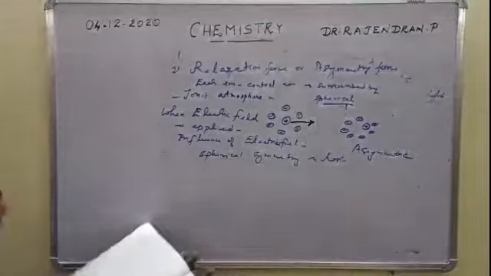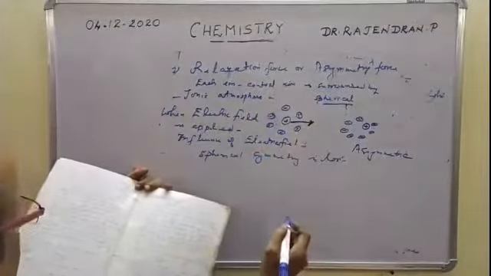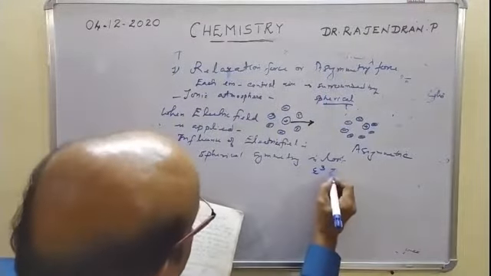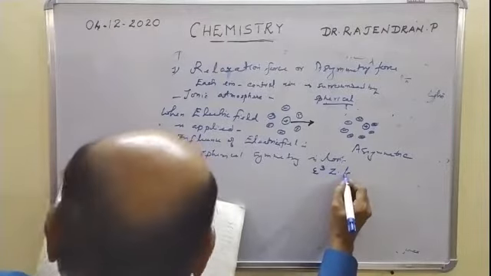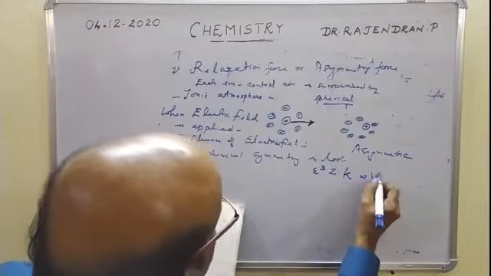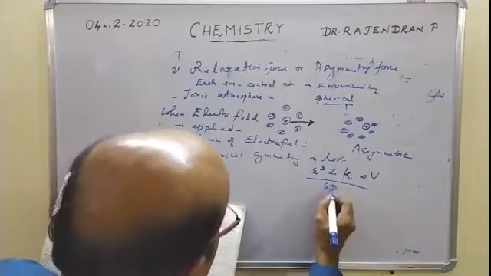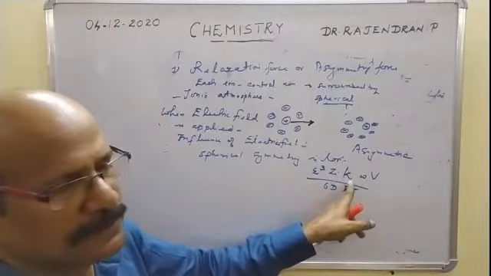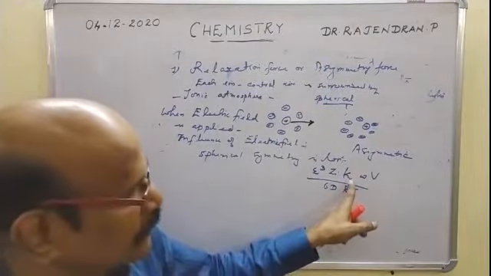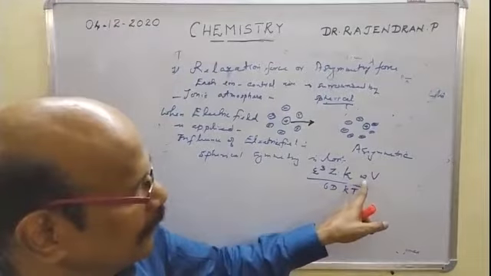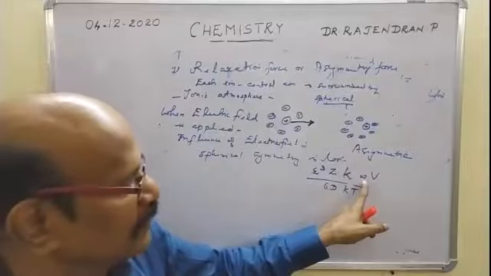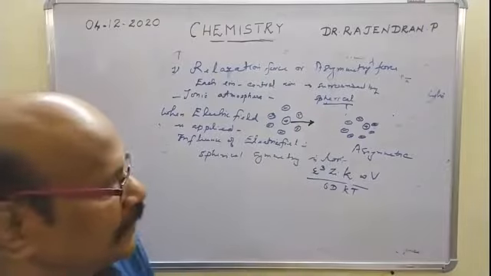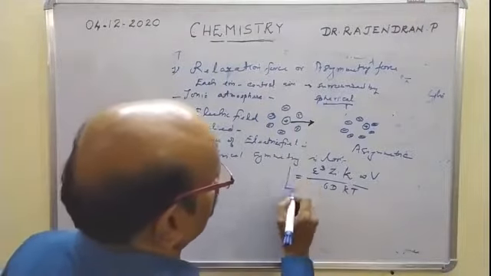The relaxation force term or the asymmetry force term is given by epsilon cube kappa omega V by 6 D kT. Here epsilon is the charge, the magnitude of the valence, kappa is the term representing the ionic atmosphere, 1 by kappa being a length, omega is a term connected to the time of relaxation, V is the applied voltage, D the dielectric constant, K the Boltzmann constant, and T is the temperature. If you want to know the equation, you can write this.